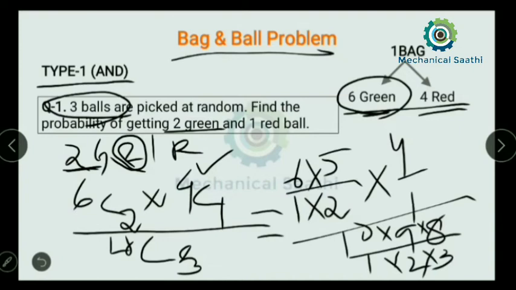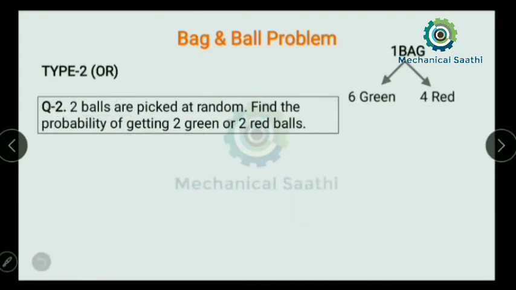Now let us move towards the next type, that is OR. If you get OR in your question, then how can you solve it? I have already told you that if there is OR, then we have to add. So next, let us read the question again.